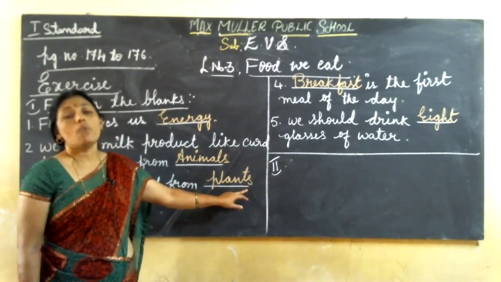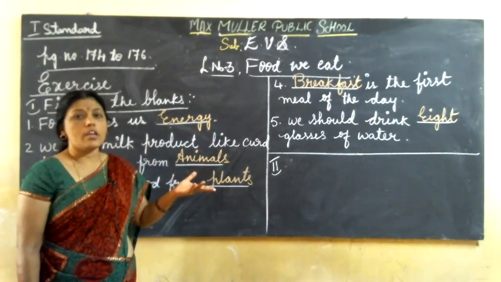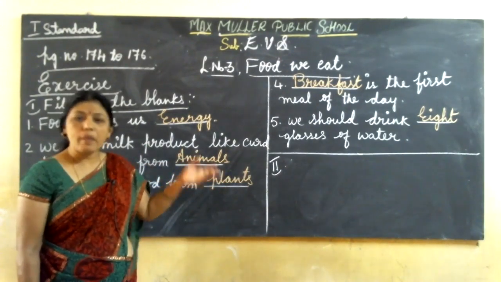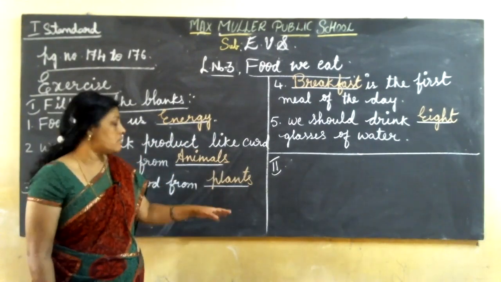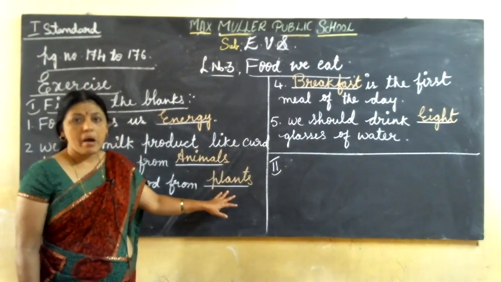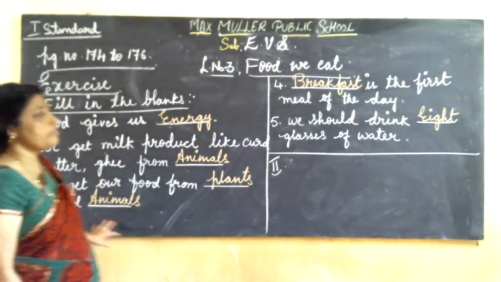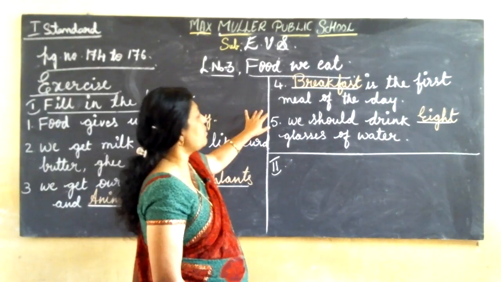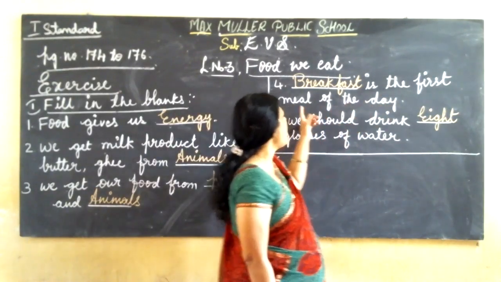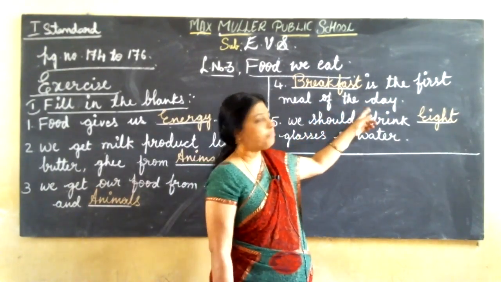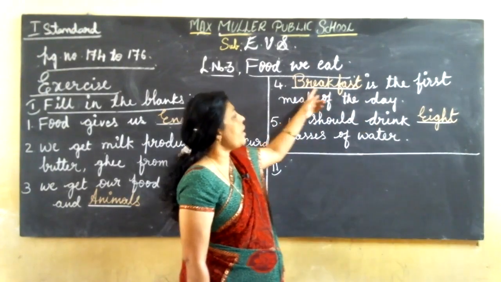PLANTS, plants. While writing, you should say loudly. PLANTS, plants. Like that, you have to learn the spellings by heart. So, plants and animals. Come to the fourth one. Dash is the first meal of the day. So, that is breakfast.